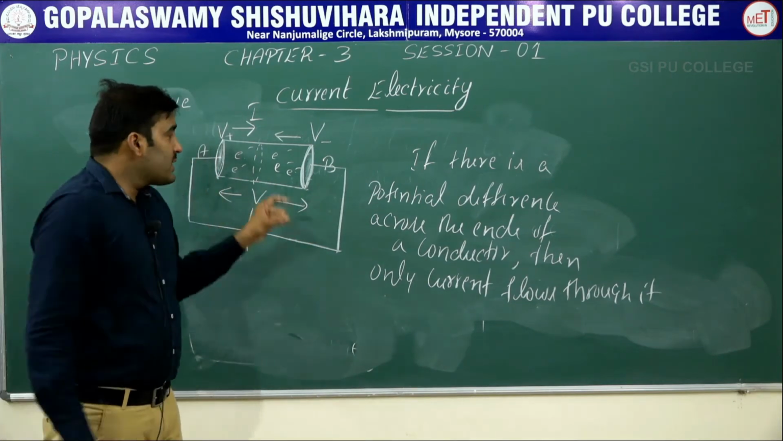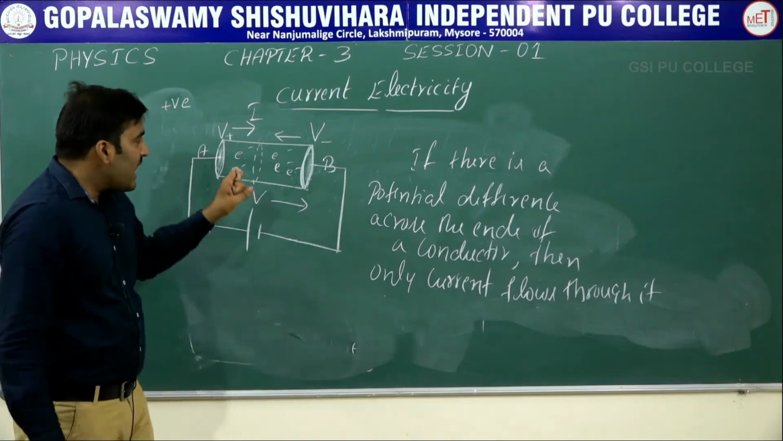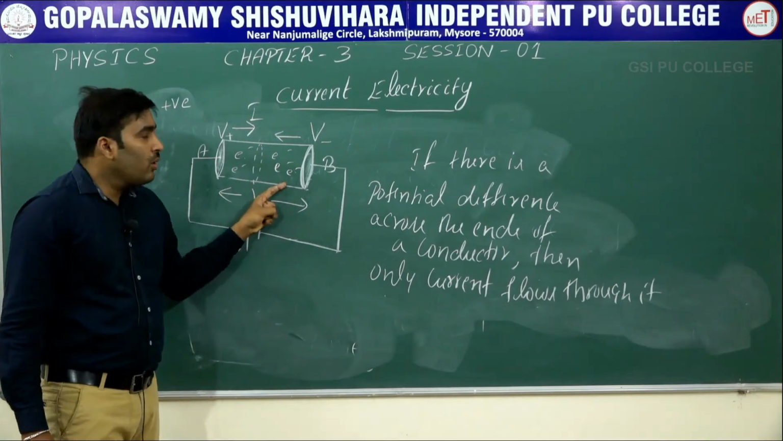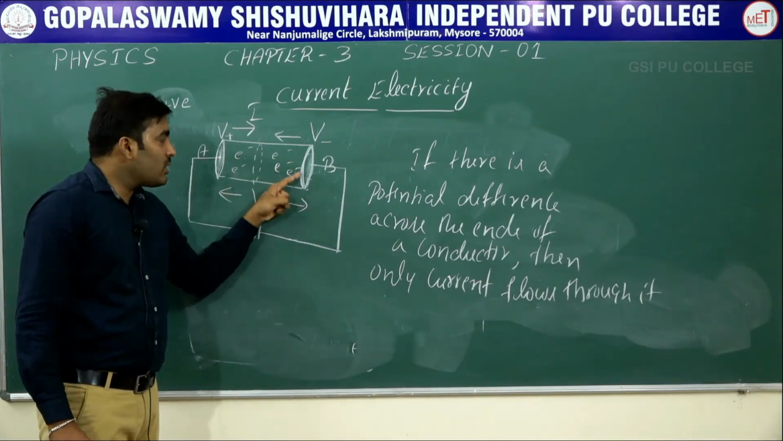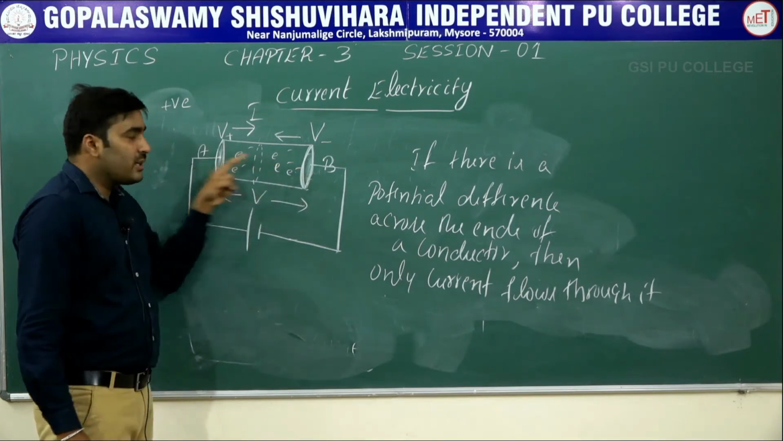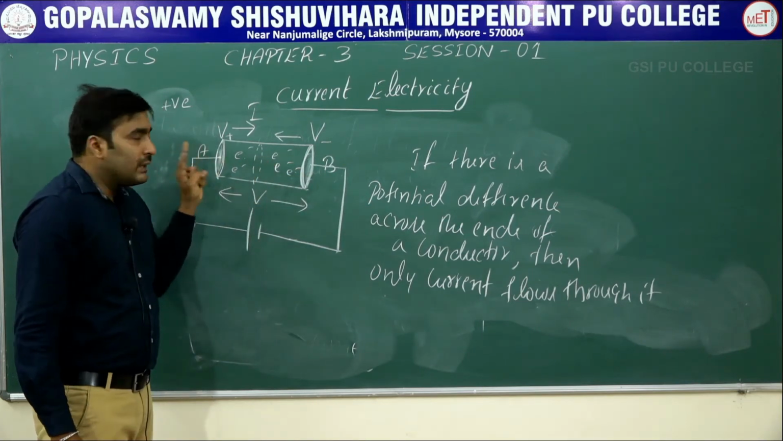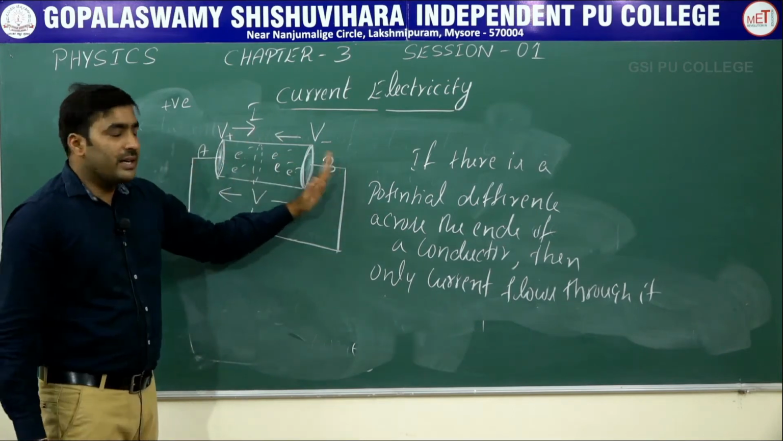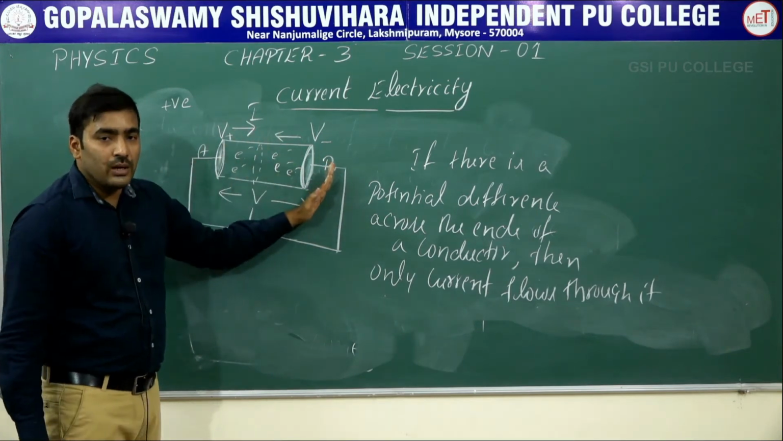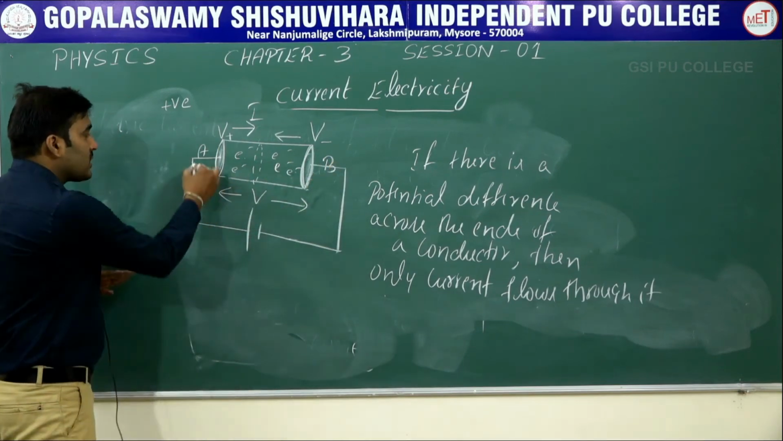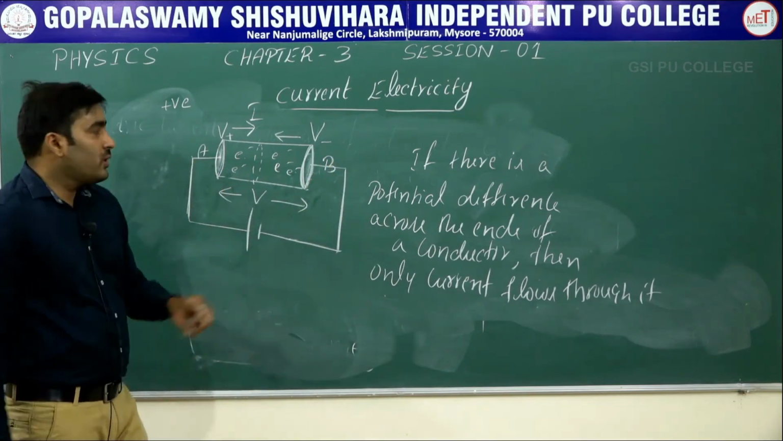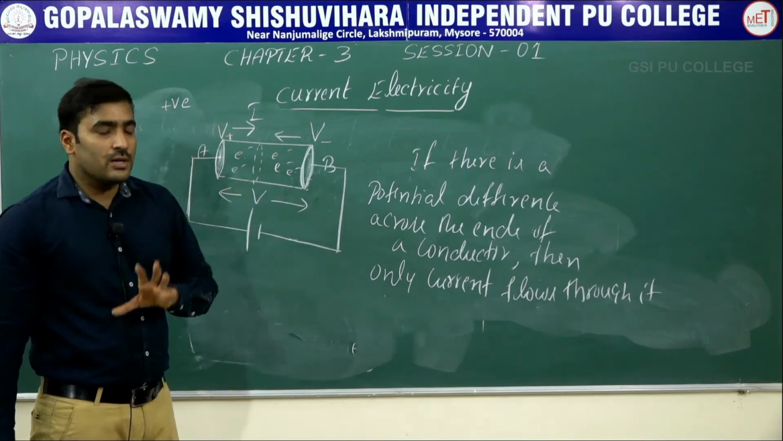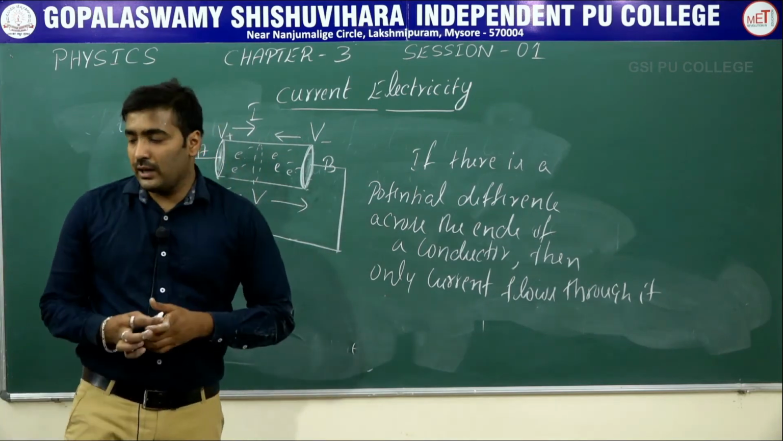So if you consider the metallic conductors, the charge carriers are electrons. Therefore in this case the electrons are moving from B to A, so that the current in this conductor is taken as from A to B. The direction of current is taken as A to B, so that the direction of current is opposite to the flow of electrons. That's one more point you should remember very correctly.